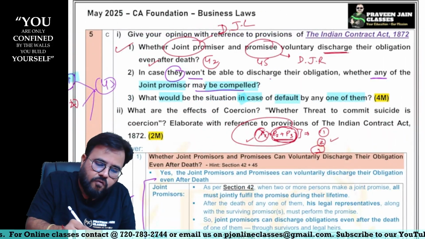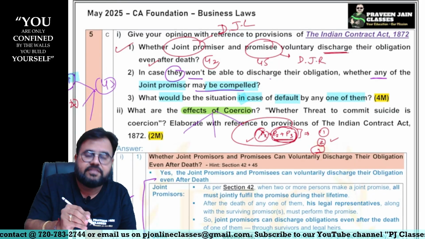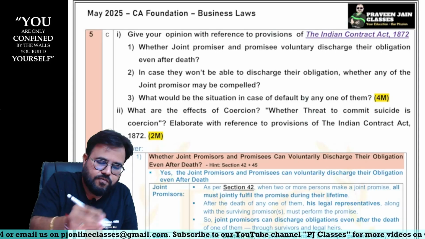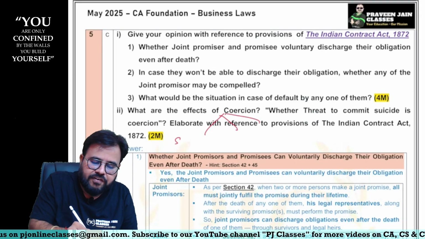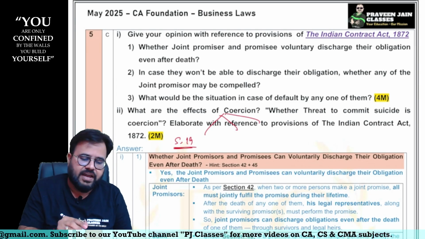Next point, sir. What are the effects of coercion, sir? Now tell me, what are the effects of coercion? Can I say this answer we divided into 3 parts? Effects of coercion. Section 19. Contract becomes voidable at the option of the aggrieved party, sir.